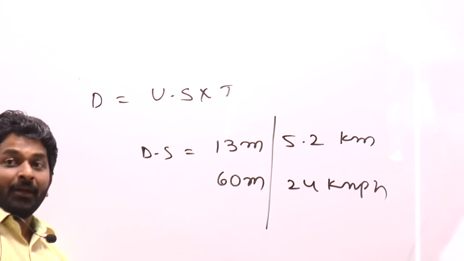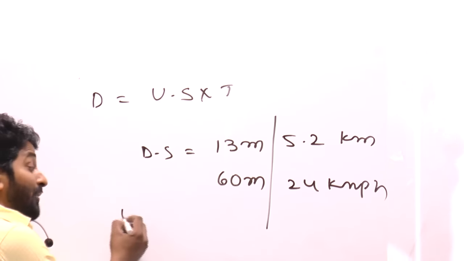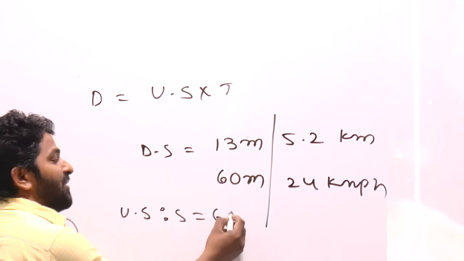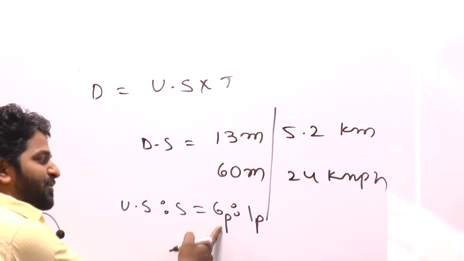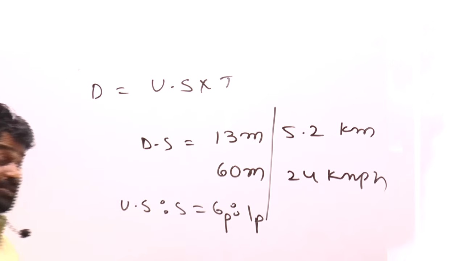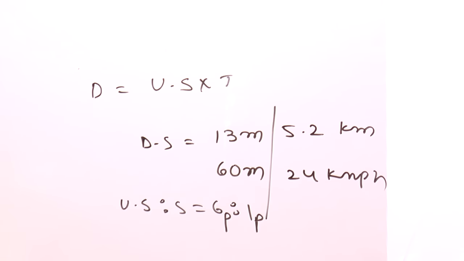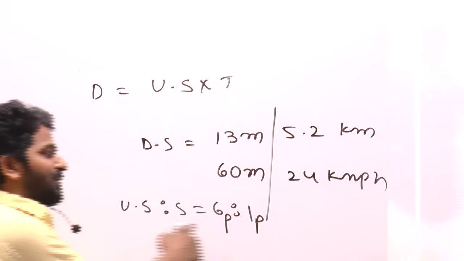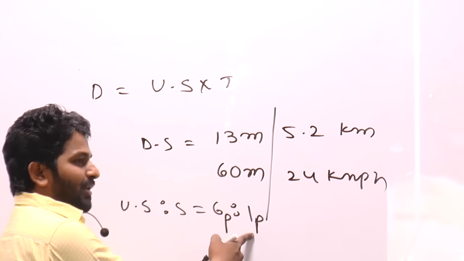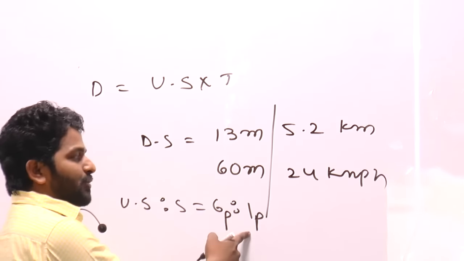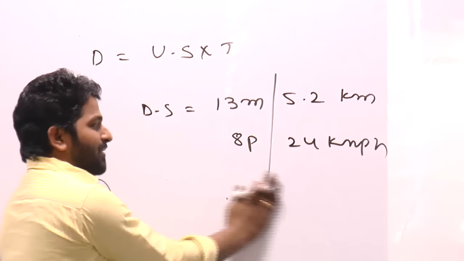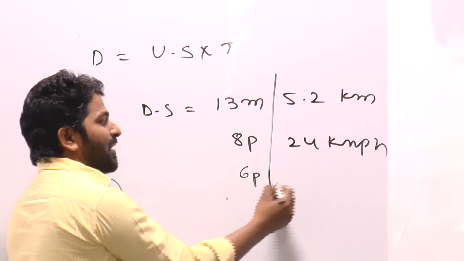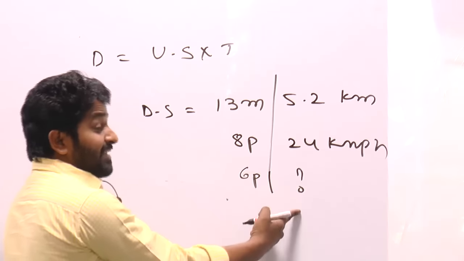You are given the ratio between upstream and stream, which is 6:1. So I'll treat it as 6 parts and 1 part. From this, what is the upstream speed? 6 parts. What is the downstream speed? 8 parts. Upstream speed plus 2s is downstream. Am I right? So the stream is equal to s. You need to add 2s, which is 2 parts. 6 parts plus 2 parts is 8 parts. In the sense, downstream is equal to 8 parts, upstream is 6 parts. If 8 parts is equal to this much, 6 parts is equal to how much? 8 3s are 24, 6 3s are 18.